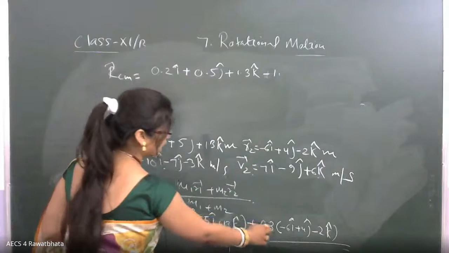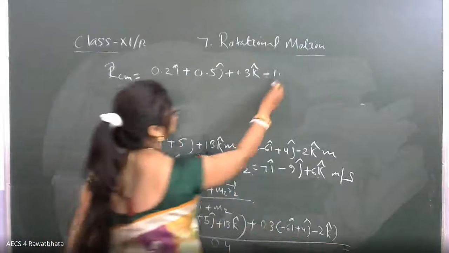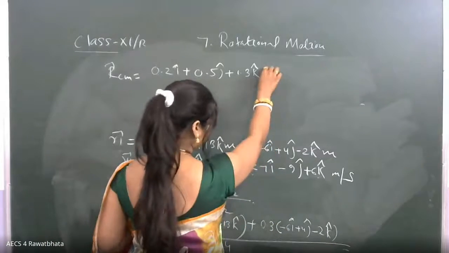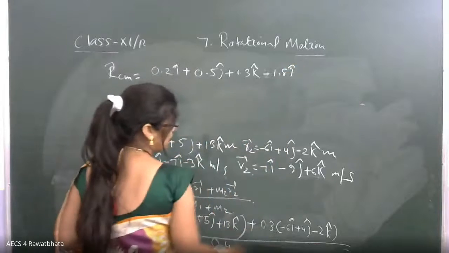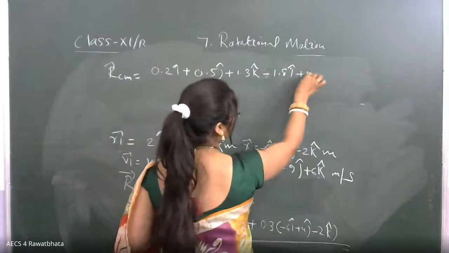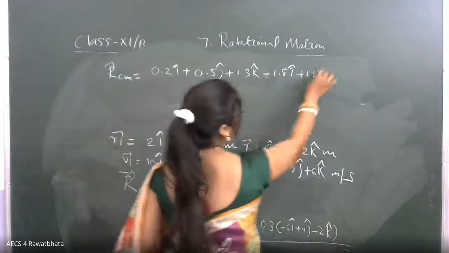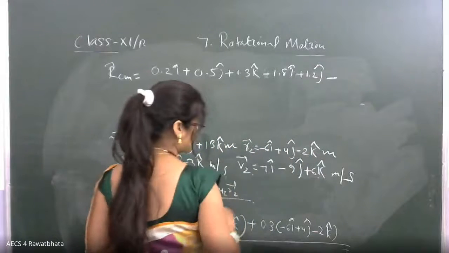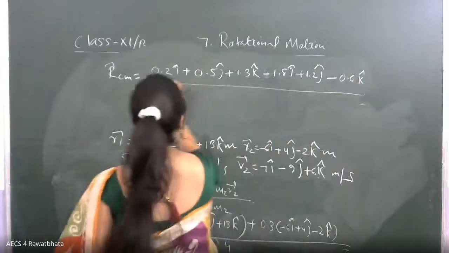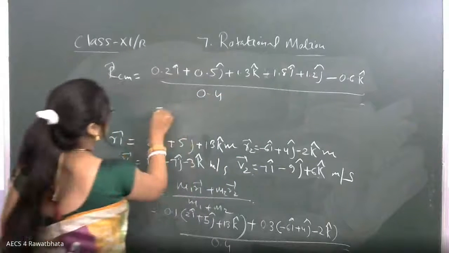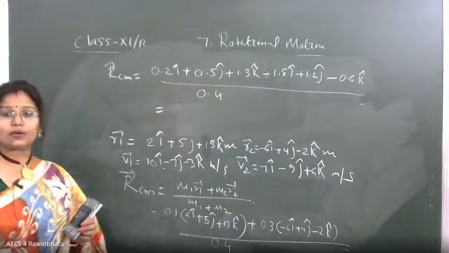And the next part is 0.3 into 4, which will be 1.2j, and then 0.3 into minus 2 gives minus 0.6k, upon 0.4. The i part is minus 1.8i. Now you can combine the i parts, dear.